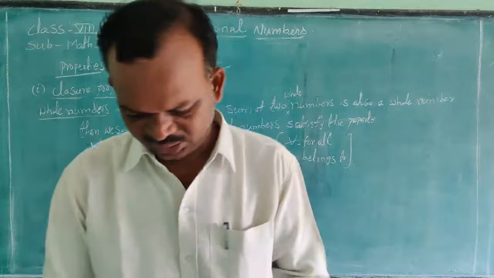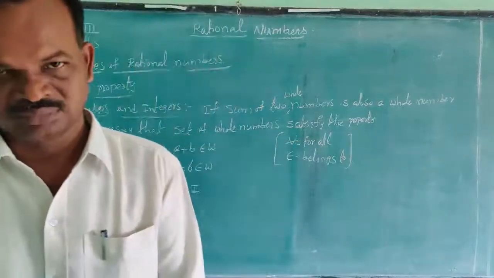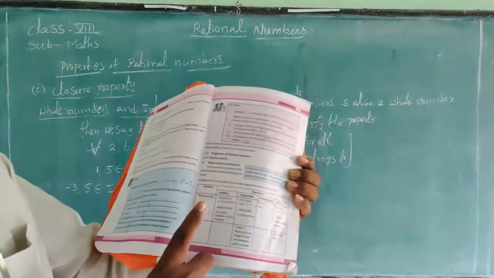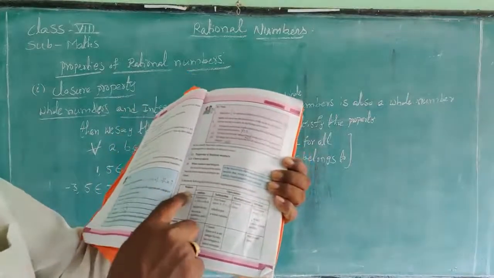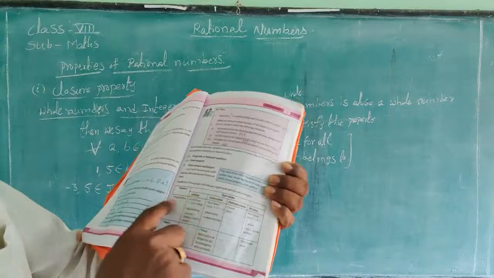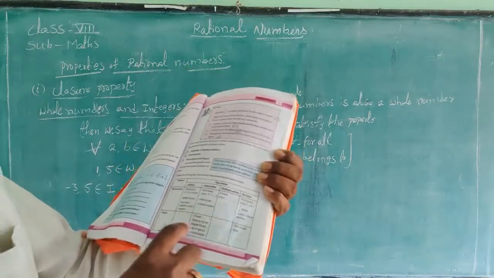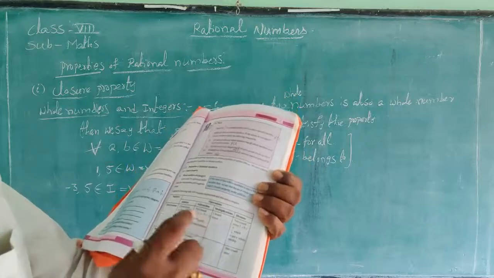The table is there on page number 3. Numbers, operations, whole numbers, integers, some blanks are there. We will fill that.